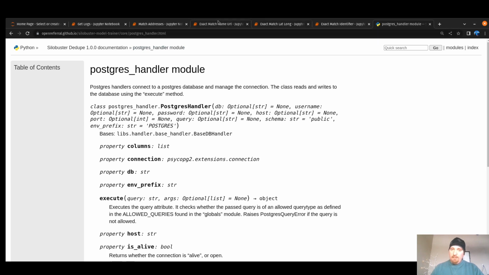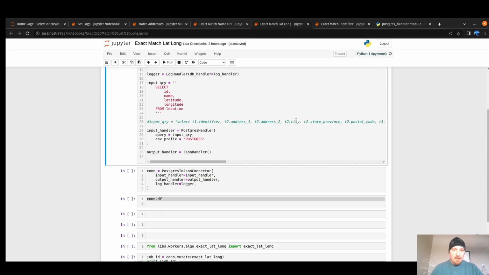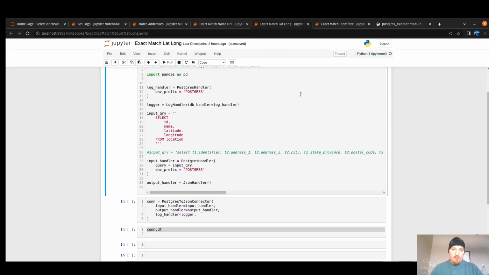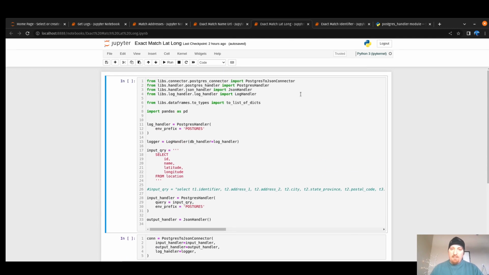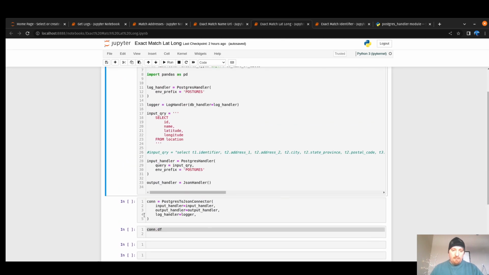In our connector, let's hop over here and look at an example. We are going to exact match latitude and longitude. Whenever we exact match latitude and longitude, you'll notice down here in my input handler, which is a Postgres handler, I am not passing any connection variables.